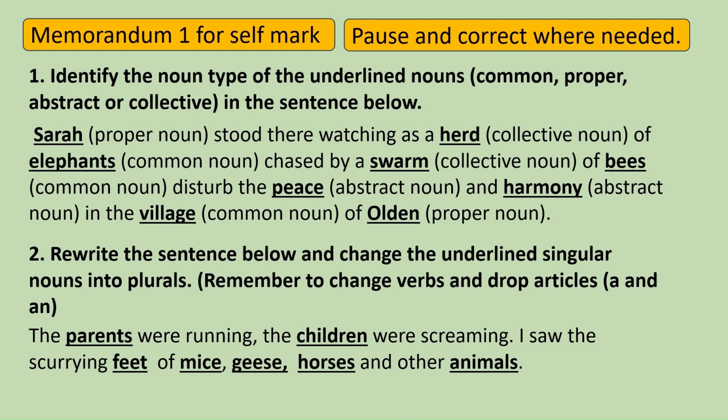2. Rewrite the sentence below and change the underlined singular nouns into plurals. Remember to change the verbs and drop the articles a and an. The parents were running, the children were screaming. I saw the scurrying feet of mice, geese, horses, and other animals.